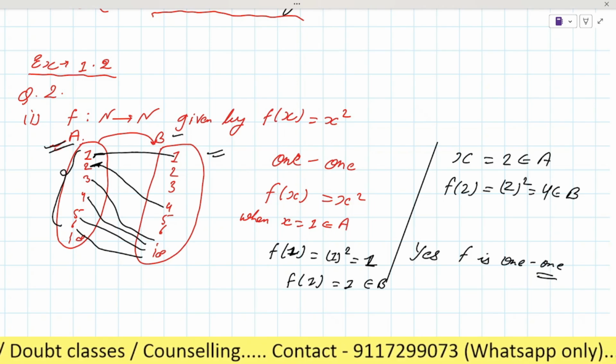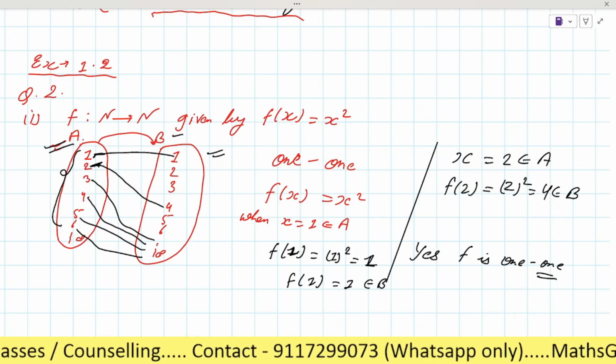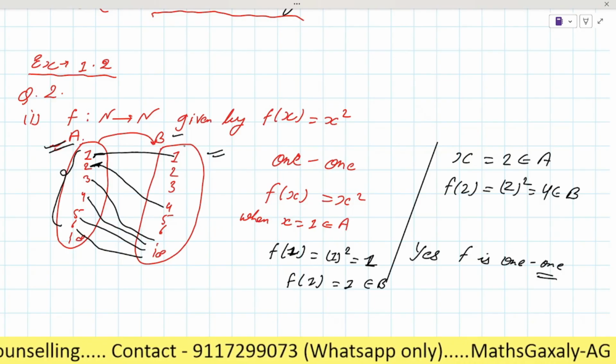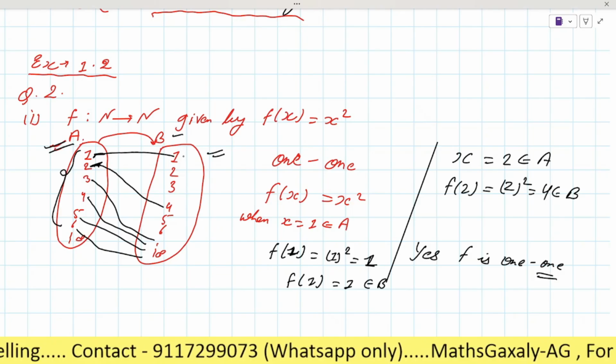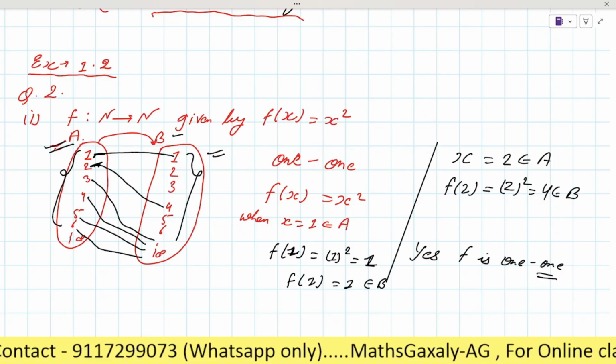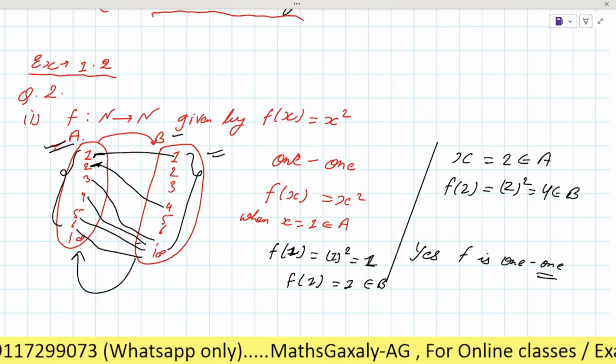Now let's check for onto. What was the definition for onto or surjective? It said that every element of set B will be the image of an element of set A, right?